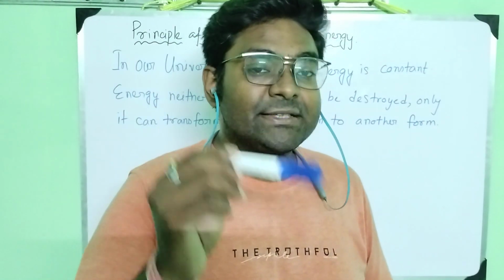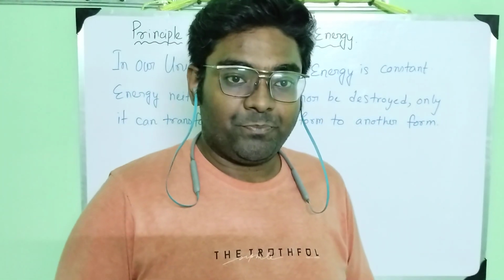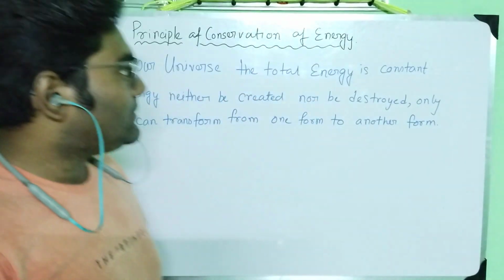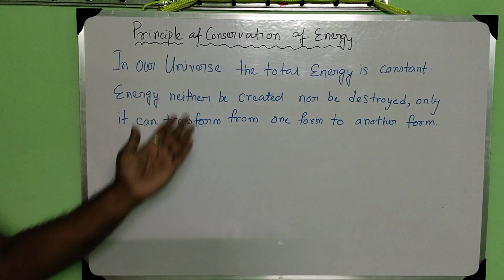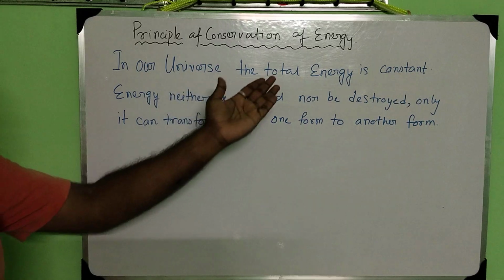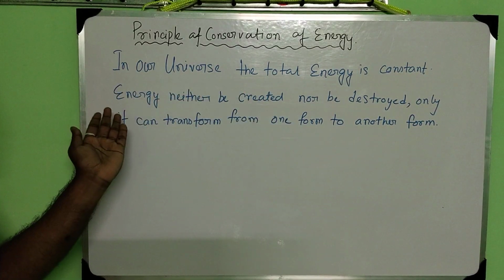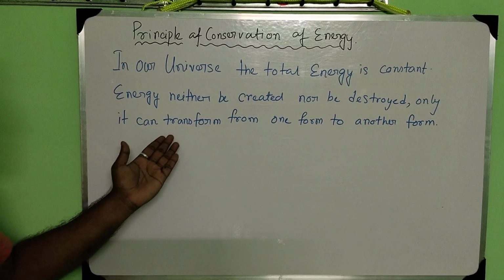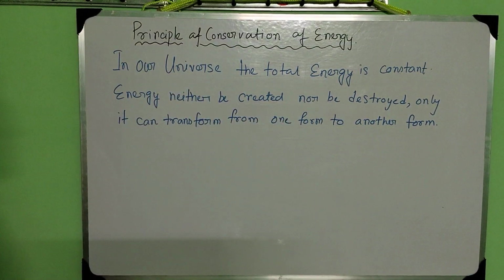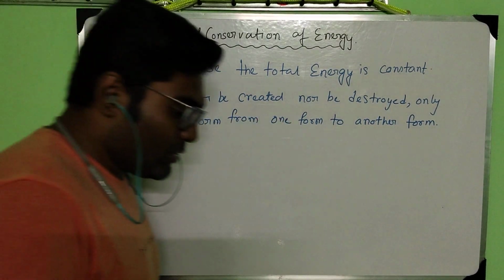So the energy is transferred. Okay, so the principle of conservation of energy states that in our universe the total energy is constant. Energy can neither be created nor be destroyed. It can only transform from one form of energy to another form.